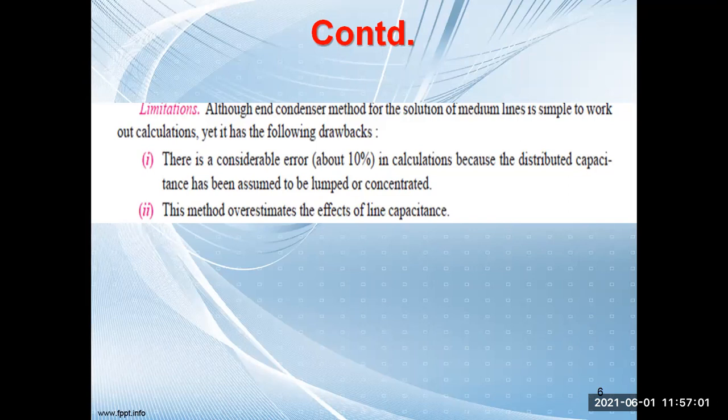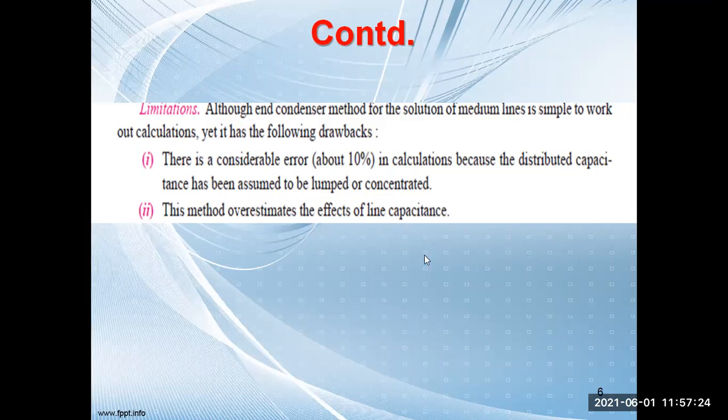So when we assume all the capacitance is concentrated, the calculated voltage regulation and efficiency will have some error. This method overestimates the effect of line capacitance. So these are basically the two limitations of the end condenser method.